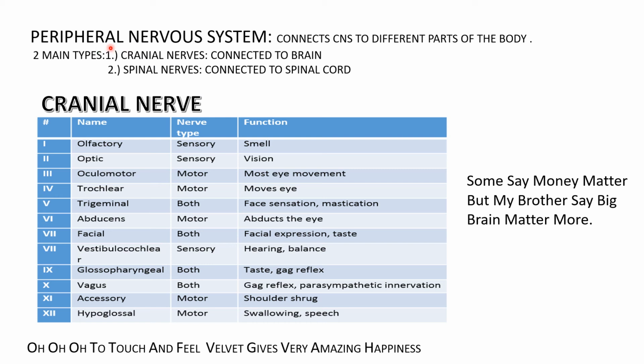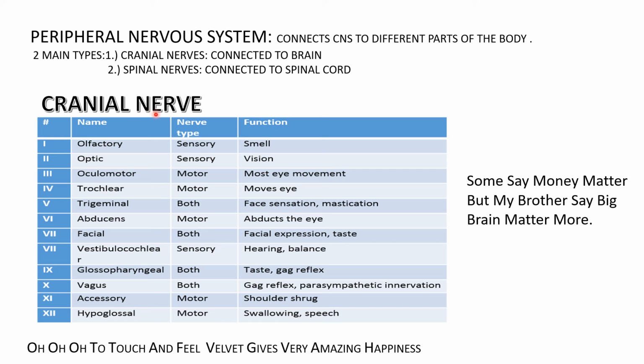Now moving on to the peripheral nervous system. It connects the CNS, that is the brain and spinal cord, to the different parts of the body. There are two main types. First is the cranial nerves, which are connected to the brain, so they originate from the brain, and the spinal nerves, which are connected to the spinal cord, which we saw in the last slide.